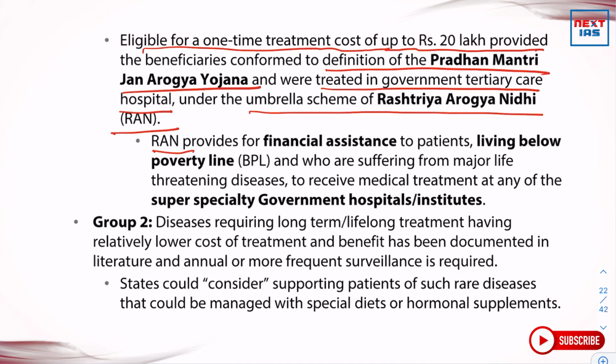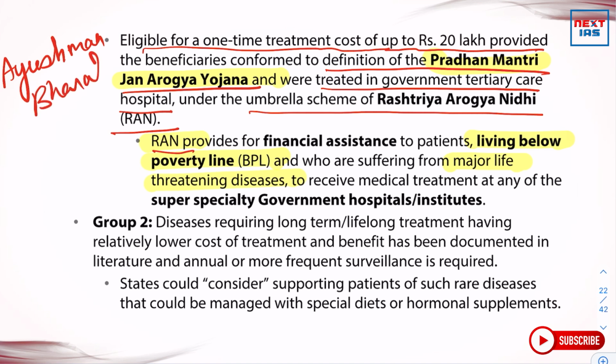Rashtriya Arogya Nidhi provides financial assistance to patients living below the poverty line. So this should be the marker that Rashtriya Arogya Nidhi provides financial assistance only to those patients who are living below the poverty line and who are suffering from major life-threatening diseases, to receive medical treatment at any of the super specialty government hospitals or institutes. So what is Pradhan Mantri Jan Arogya Yojana? It is Ayushman Bharat Yojana, the flagship scheme of the Government of India.